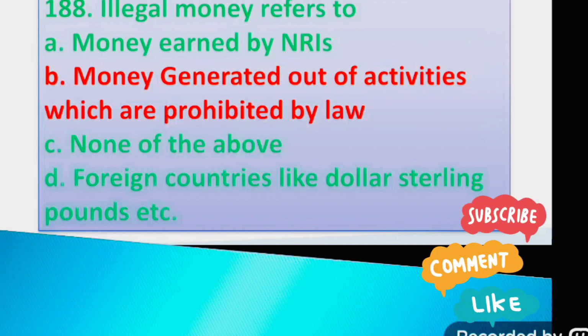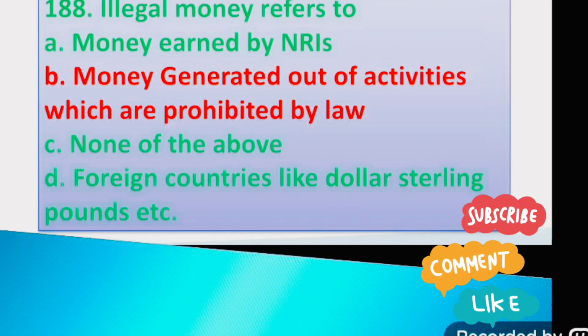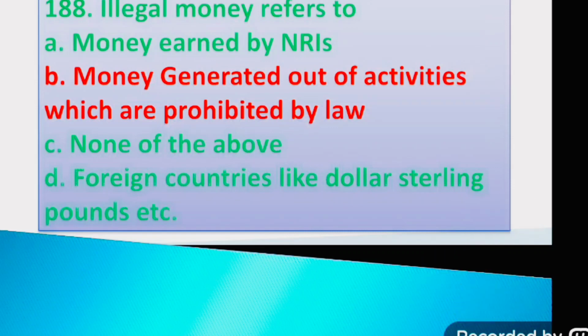Question number 188. Illegal money refers to: option A, money earned by NRIs; option B, money generated out of activities which are prohibited by law; option C, none of the above; option D, foreign currencies like dollar, sterling pounds, etc. The right answer is option B, money generated out of activities which are prohibited by law.